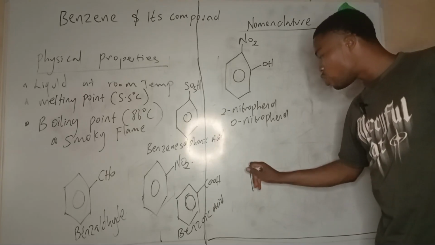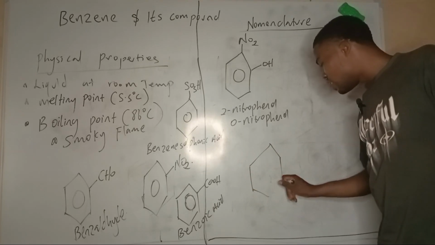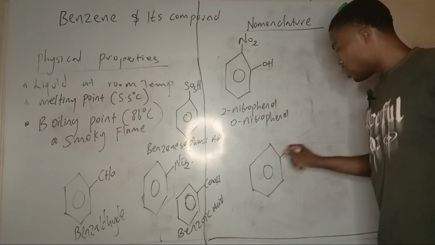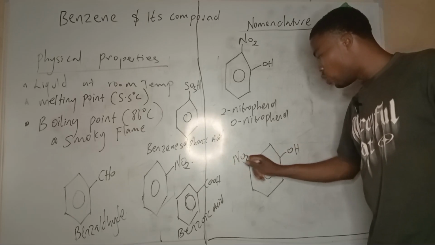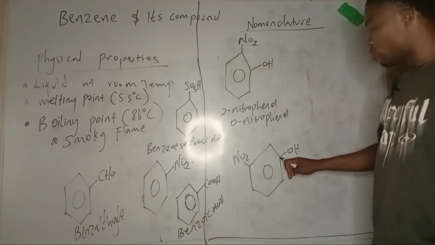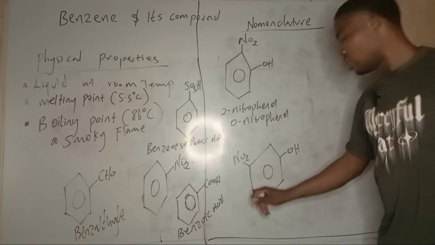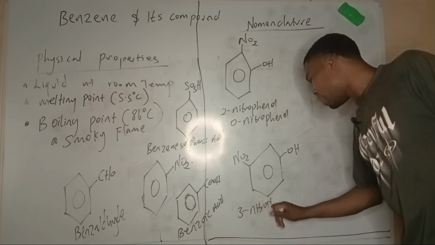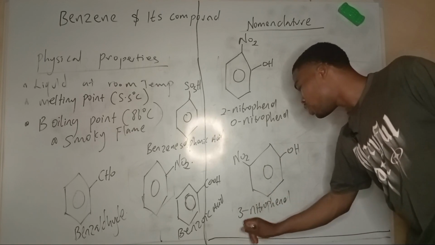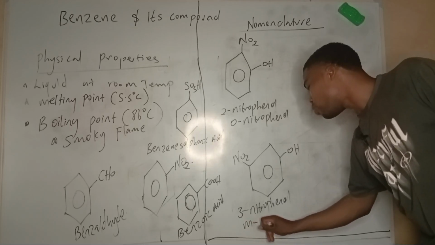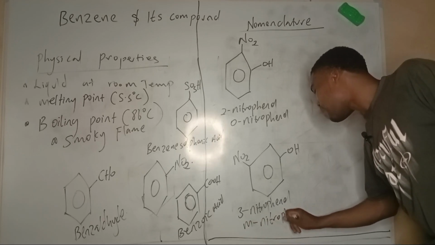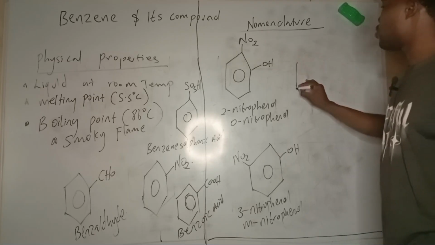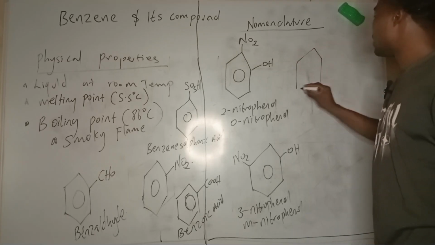Now, still on ortho-nitrophenol, another compound with similar properties. Now we have OH here, and now we have NO2 here. If you are good with your math, this is carbon 1, because of the OH, then carbon 2, carbon 3. So that should be 3-nitrophenol. Many of us, trivially, call it m-nitrophenol. M means meta position.